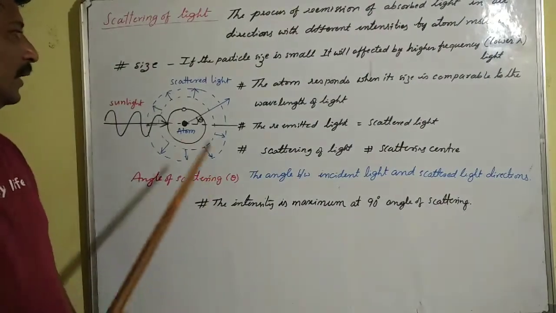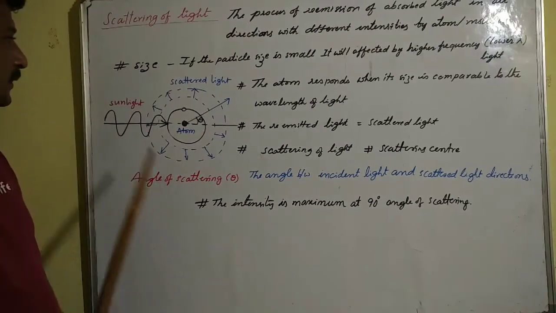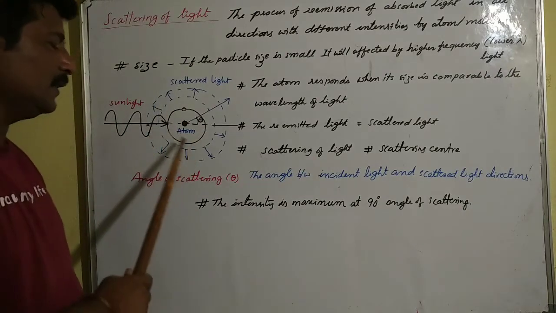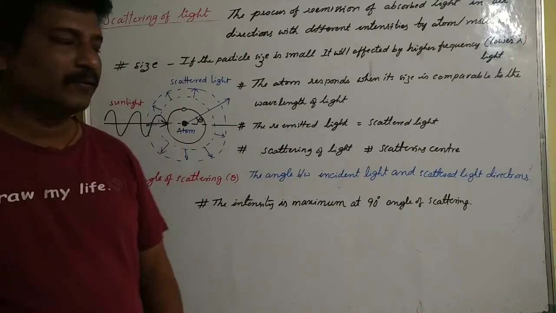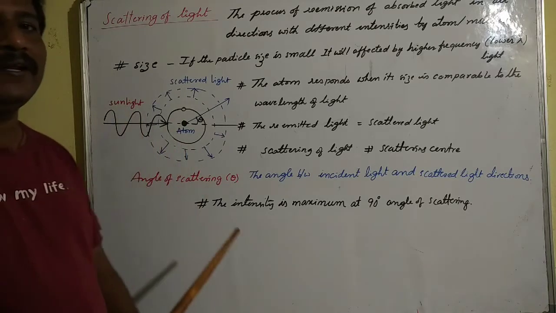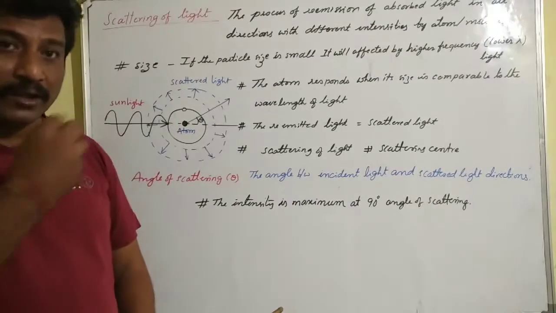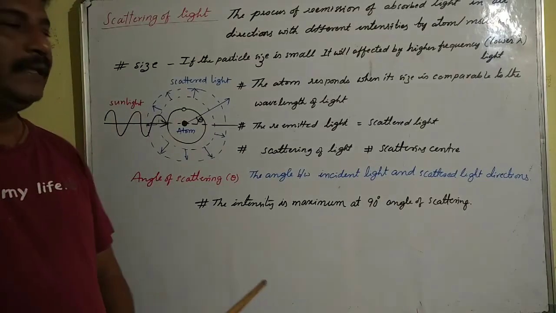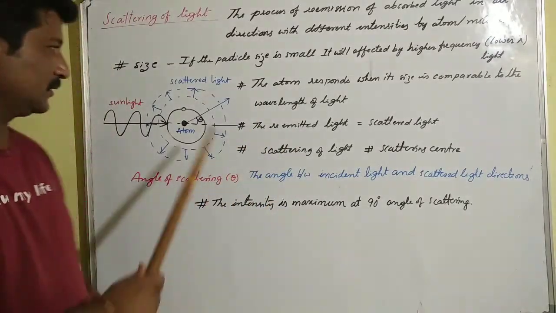Let us consider an atom in space and also consider a light of certain frequency or certain wavelength incident on this particular atom. This atom responds when the size of this atom is comparable to the wavelength of this light. This atom absorbs light and vibrates. Due to these vibrations, it re-emits the absorbed energy in all possible directions like this.